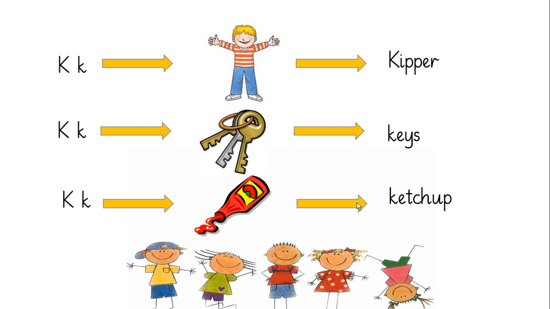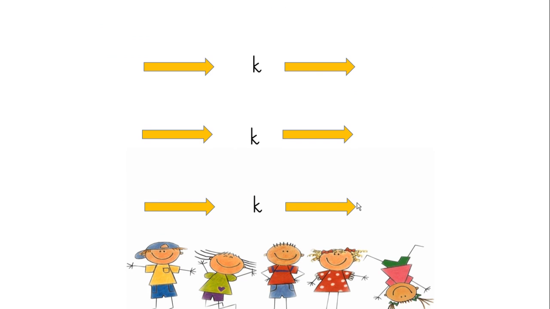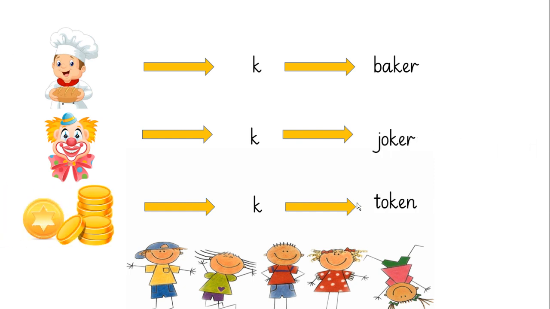Now let's see where k is used as a middle sound. Now in the words baker, joker, and token, k is the middle sound.